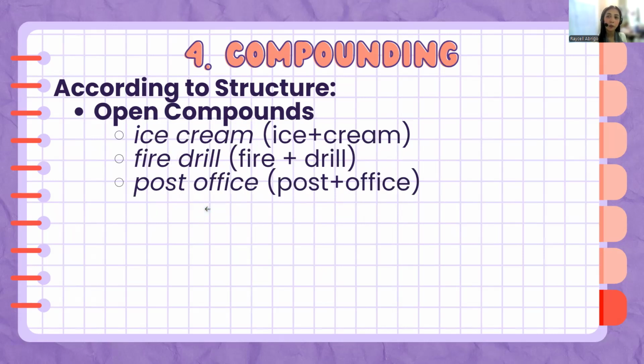Another is what we call open compound. So these are words that have been combined, but they have spaces, or they are written as two words. Compound words like science fiction, the one that we used as example a while ago. So ice cream, ice plus cream equals ice cream. Fire plus drill equals fire drill. And post plus office equals post office.